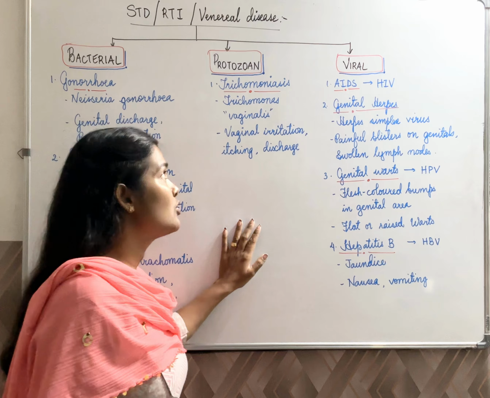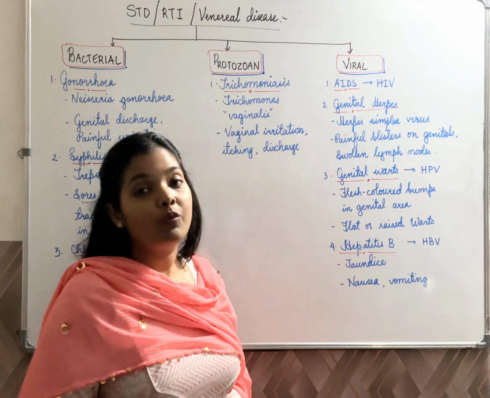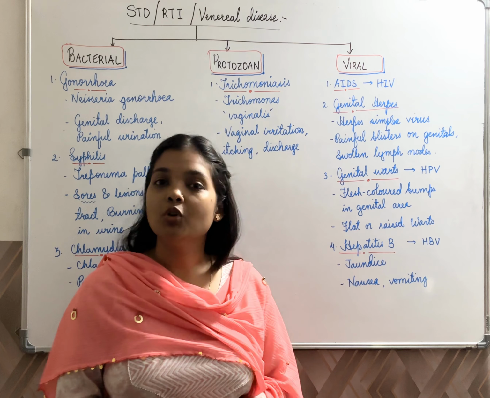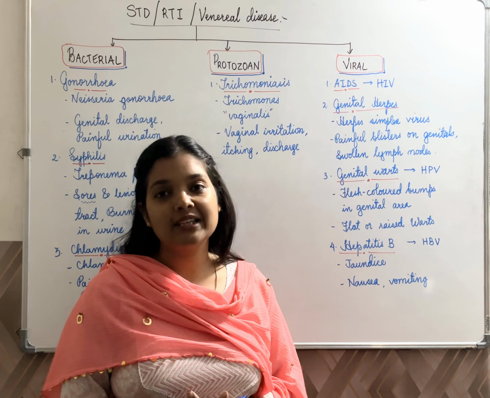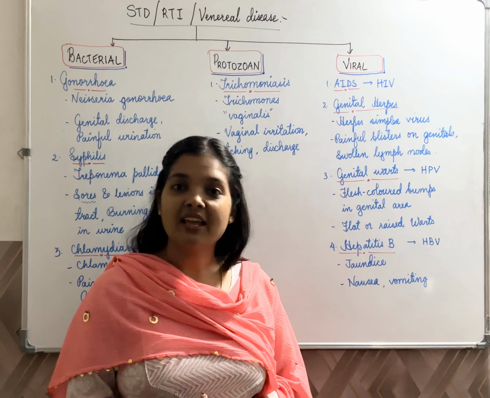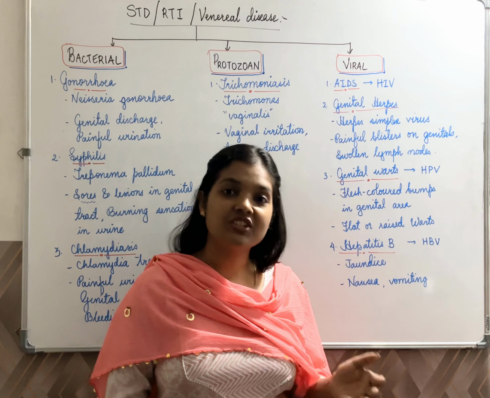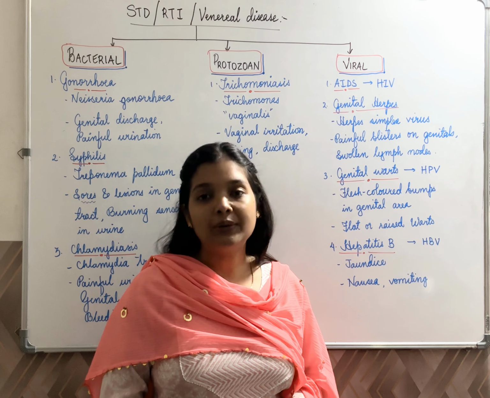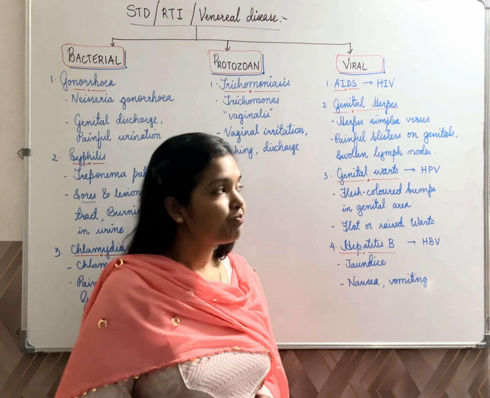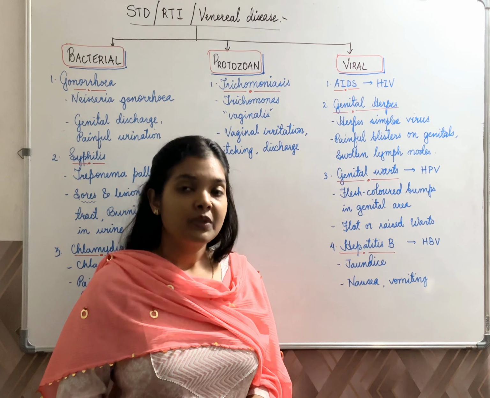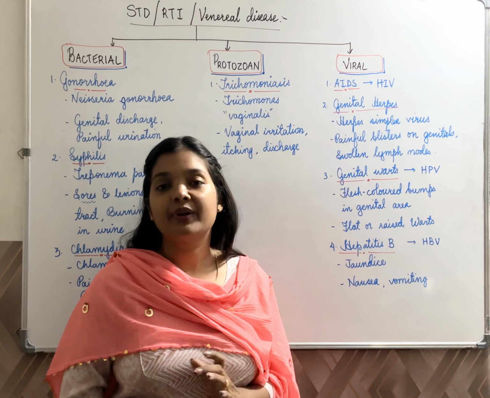So now we will switch to the viral diseases. Four of them are explained here. The first one, the most commonly found one, is AIDS. The full form of AIDS is acquired immunodeficiency syndrome, and it is caused by HIV, which is human immunodeficiency virus. As the name says, the immune system becomes deprived.